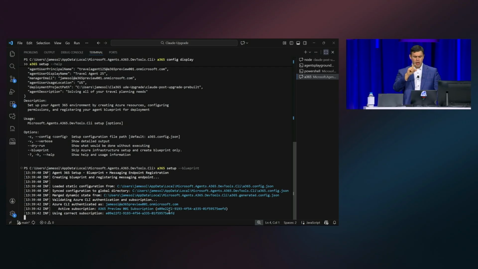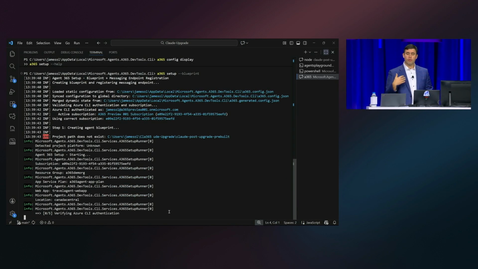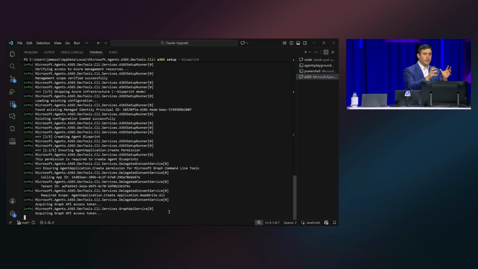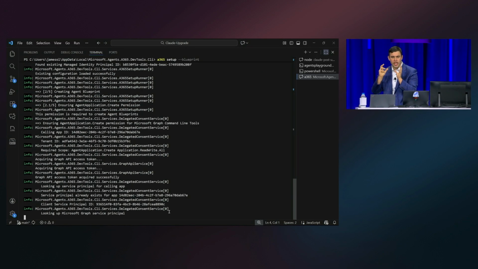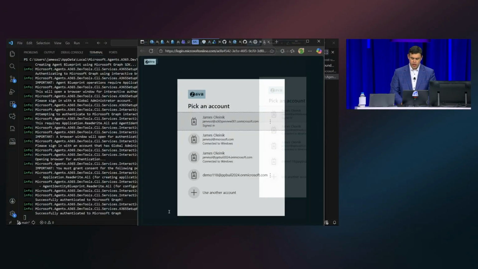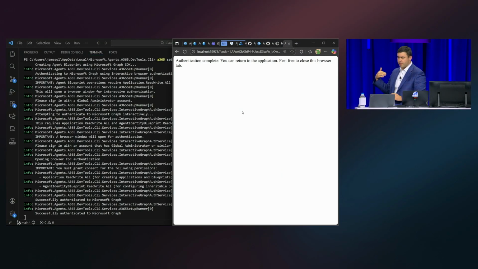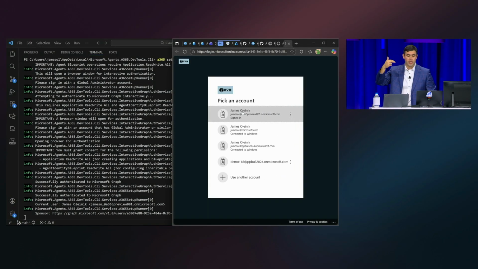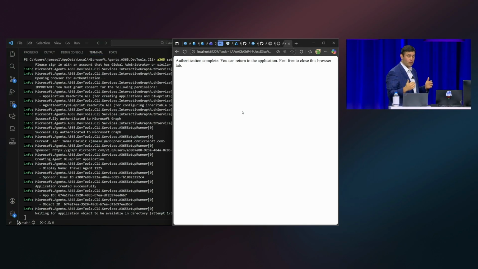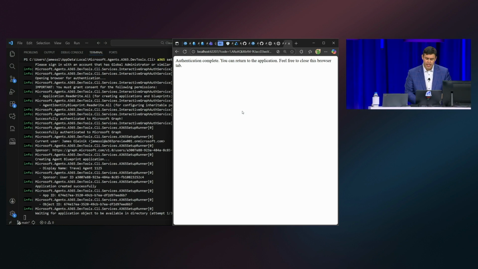What you're going to see here is going to take a couple minutes, but it's going through and helping me create essentially this global registration for my agent. This is what we call an agent blueprint. This is what gives it its unique identity. It's going to launch a couple screens here, and what it's doing is configuring the consent and all the permissions for this blueprint in Entra. And it's going to take a couple minutes.